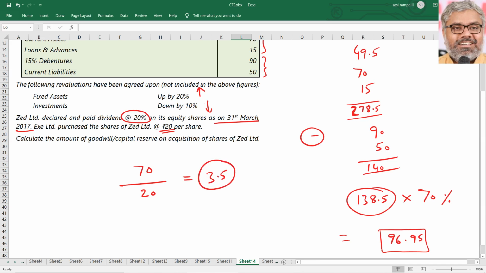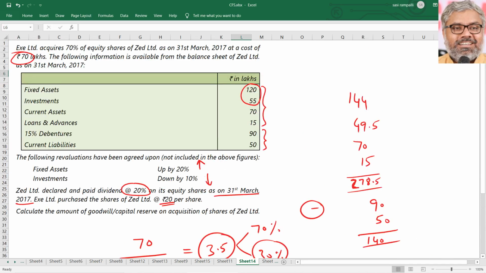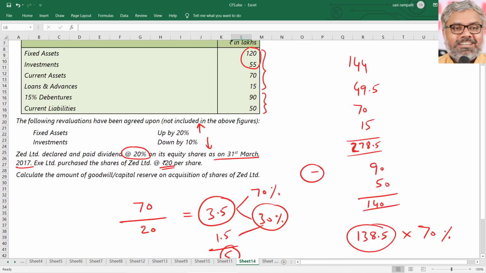Right? So 3.5 lakhs shares represent 70%. That means remaining 30% is naturally 1.5 lakhs. That means total number of shares that Z Limited had is 5 lakh shares.